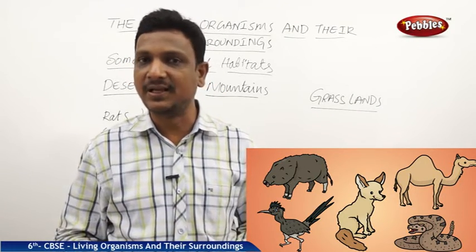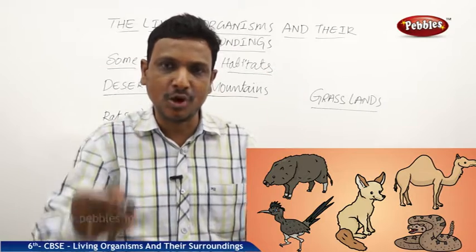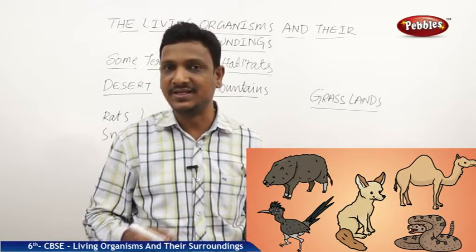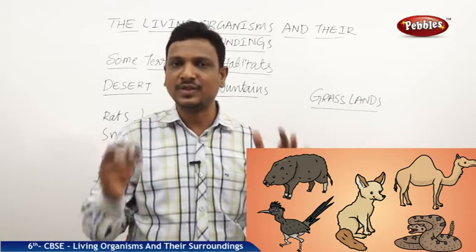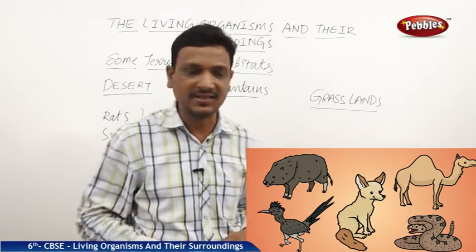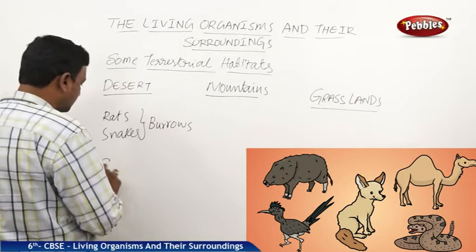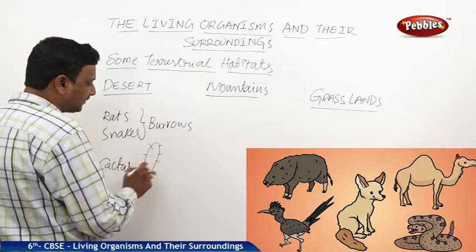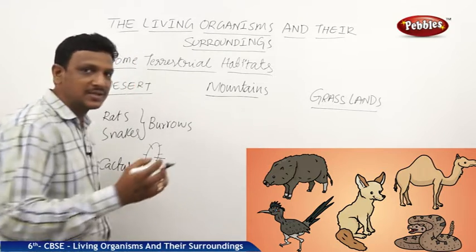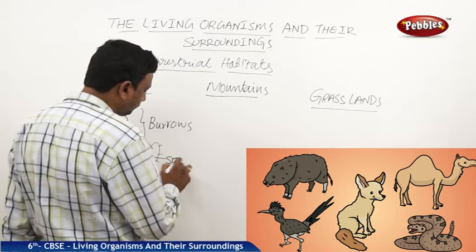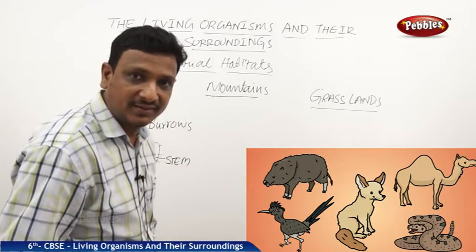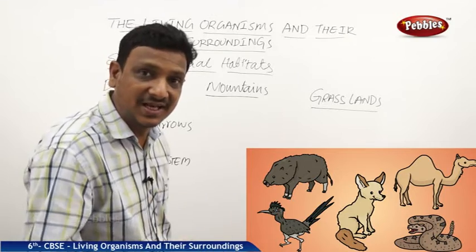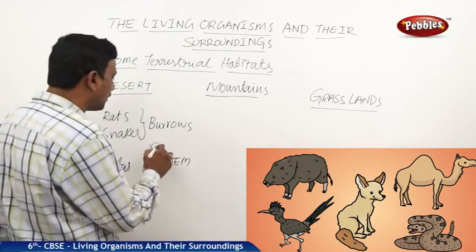Whereas the other animal like camel, I already told you that the camels, they have got very long legs, which keep up their bodies away from the heat. It has got a lump, it does not sweat, it loses very little water. So with all these features, it's able to make living in the desert. So in the plants, cactus, I told you. So if you see the cactus, this particular part of the cactus is not the leaf. Generally it looks like a leaf, but it is the stem. The stem is modified. The stem is succulent. The stem holds the water. The stem is green in color. The leaves are reduced or modified to spines.